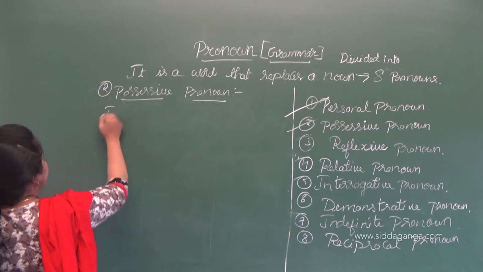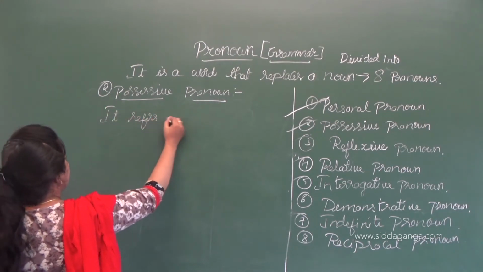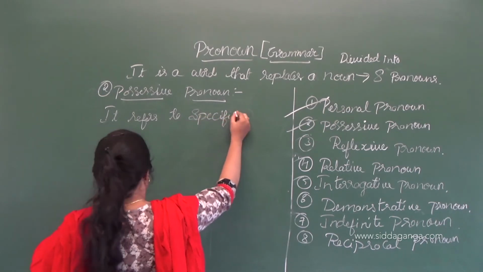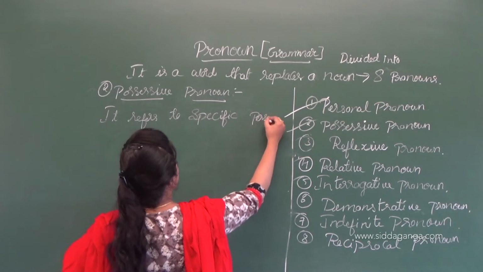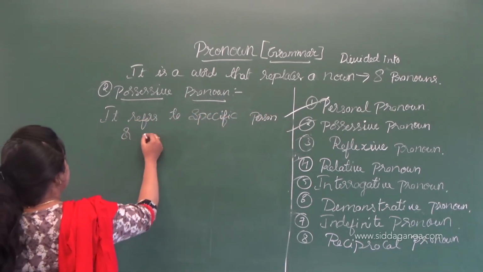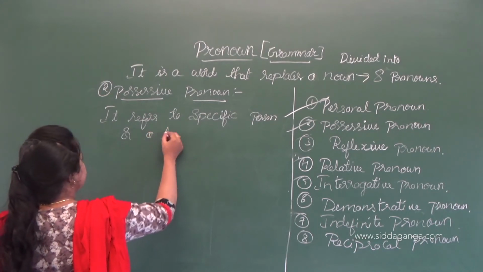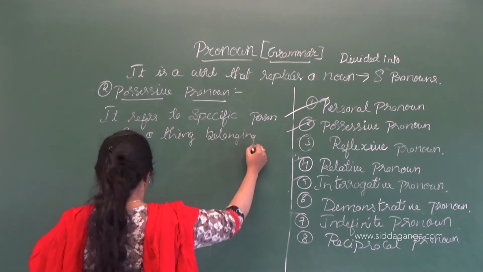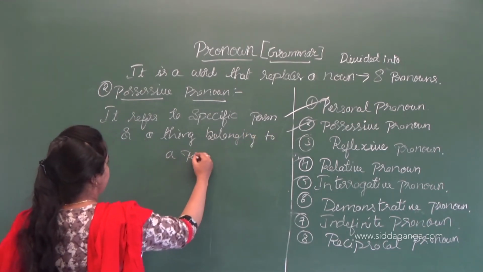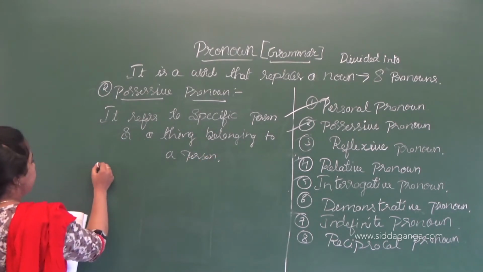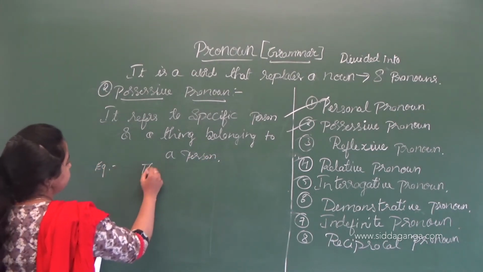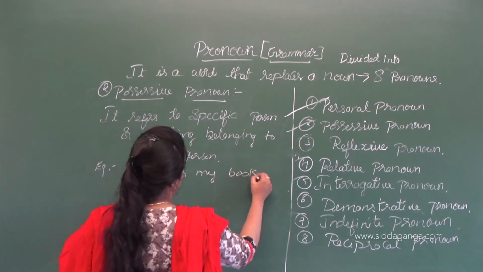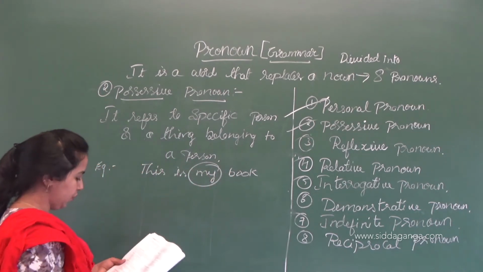Let's see here about the possessive pronoun. It refers to a specific person or a thing belonging to a person. I will give some examples here. Example: this is my book. It is called a possessive pronoun.